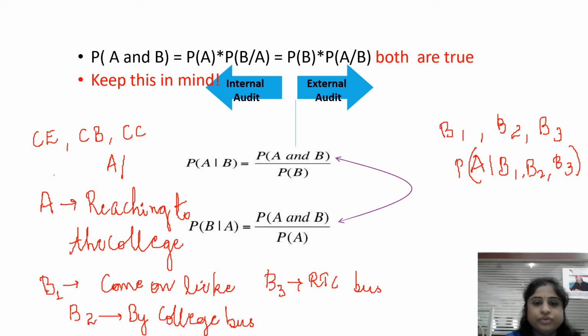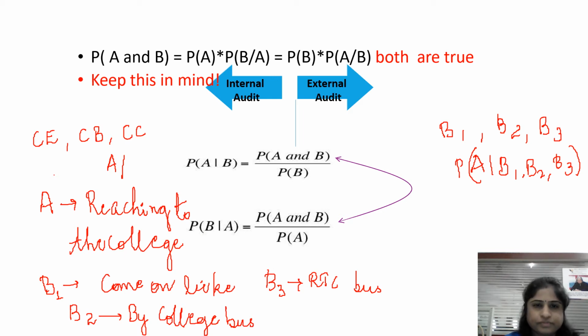So, how to write the definition for this? Now, I'm finding the probability of A given B. This I'll be writing as probability of A and B divided by probability of B. This is the formula to find out the conditional probability. In the same way, probability of B given A, we will be writing as probability of A and B divided by probability of A. Like this, we will be writing the conditional probability, right?